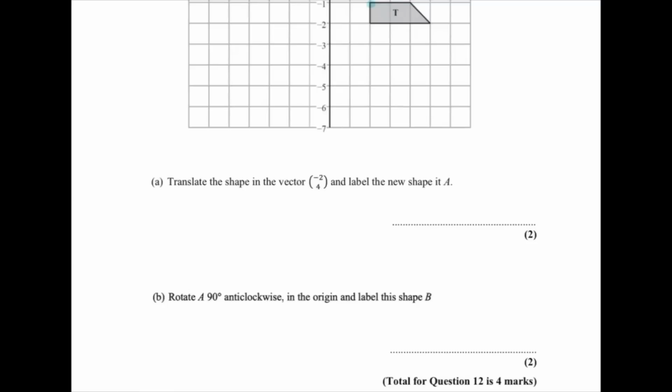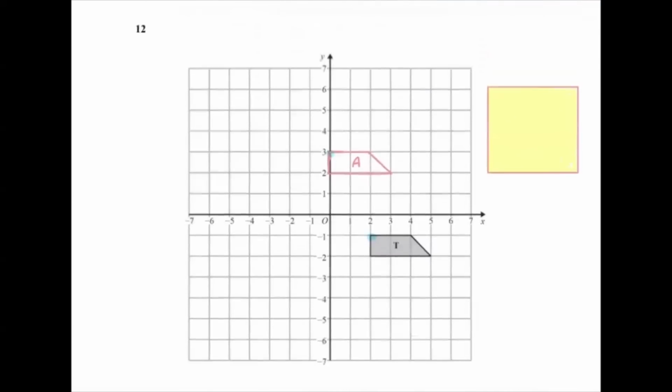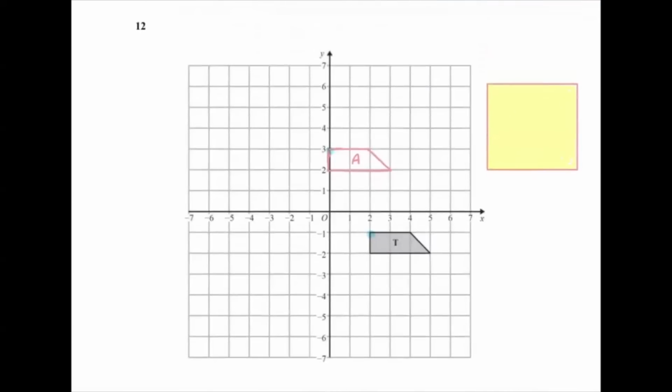The next part is asking us to rotate A. Now, that's the one we've just drawn, not the original. We need to rotate it 90 degrees anti-clockwise using the origin, and we're going to label it B. Now, unfortunately, I don't have the software to demonstrate this as well as I would like. So I'm going to just kind of do my best. This type of question, rotation, is where you really want to grab that tracing paper. So this is my attempt at some tracing paper.